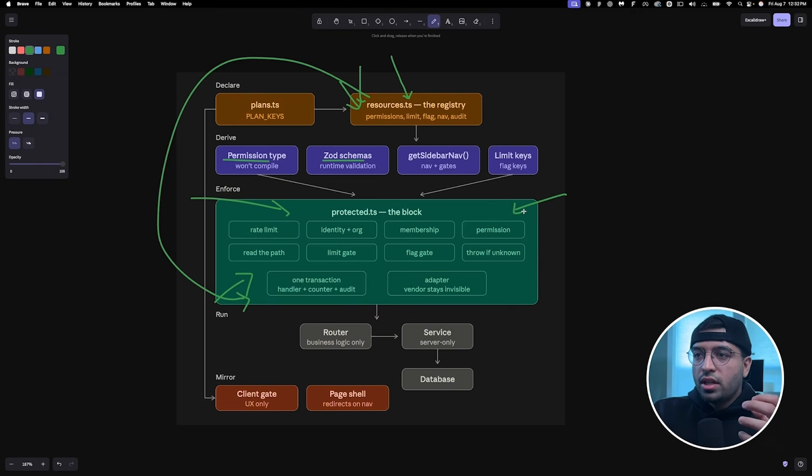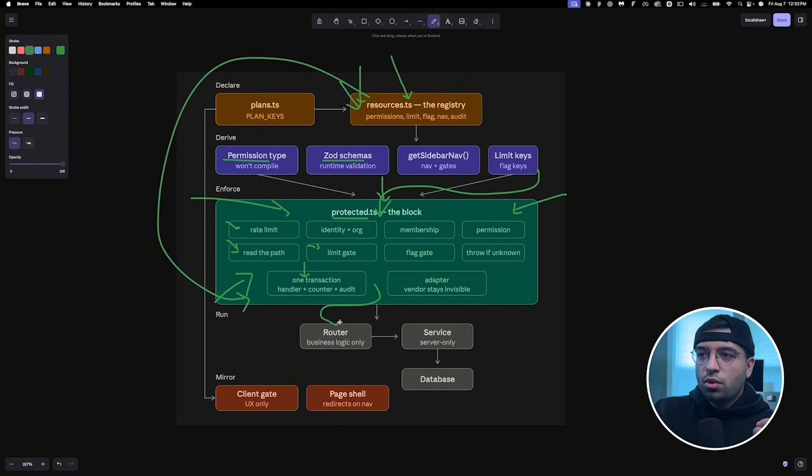All of these echo signals, essentially, tell AI exactly what it needs to do in order to complete the entire feature. And because it's plugged into the block, which is called protected.typescript inside the app, it automatically goes through all these checks. So much easier, right?